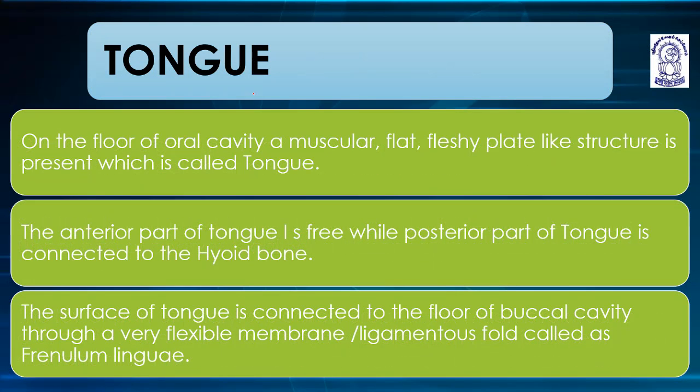Tongue. On the floor of oral cavity, a muscular, flat, fleshy plate-like structure is present, which is called tongue. On the floor of oral cavity, a muscular, flat, fleshy plate-like structure, which is known as what? Tongue. The anterior part of the tongue is free, while the posterior part of the tongue is connected to the hyoid bone. The tongue is attached to the floor of the mouth by a fold called lingual frenum. I have mentioned it.